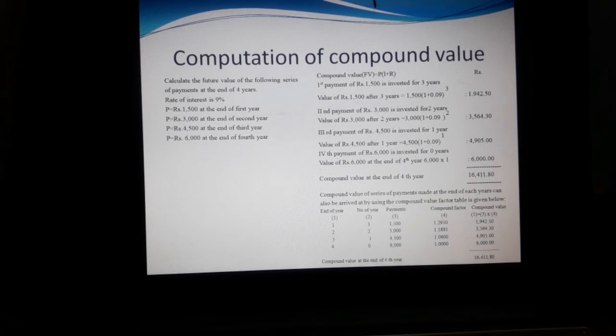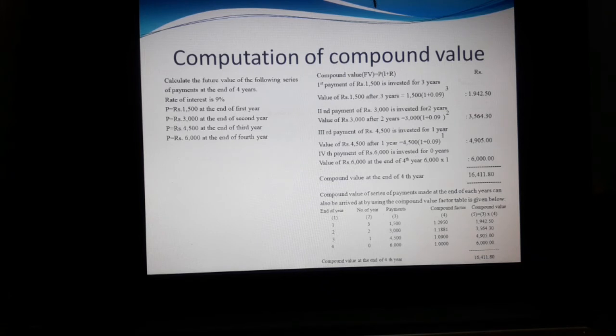In the second year, the payment of rupees 3,000 is invested for 2 years: 3,000 into 1 plus 0.09 whole power 2, and we get 3,564.30. In the third year, only 1 year, so we get 4,905. In the fourth year, the amount is only 6,000, so we take 6,000 as it is.